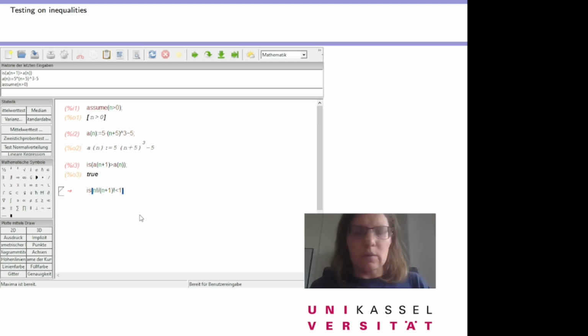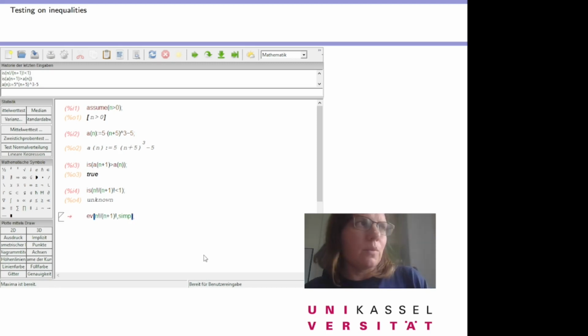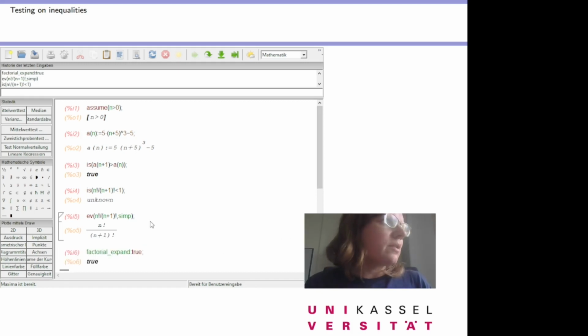But there is a different sequence which we use rather frequently. This is the sequence with factorials, and there we get unknown if we ask anything. That is not much of a surprise at first, because Maxima just doesn't know how to work with factorials the way we usually do, so it won't evaluate something like this. We can turn this off by some rule, and then from that point on we can evaluate this and also get an answer here.